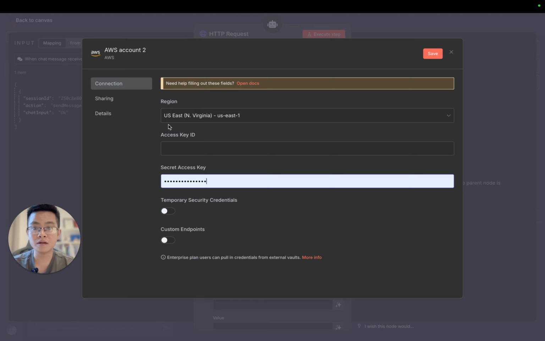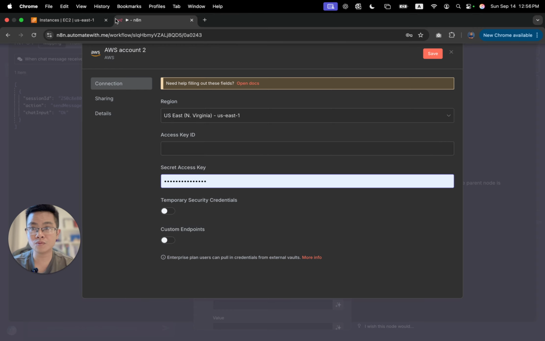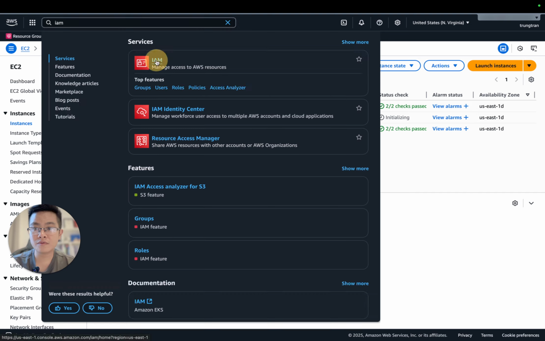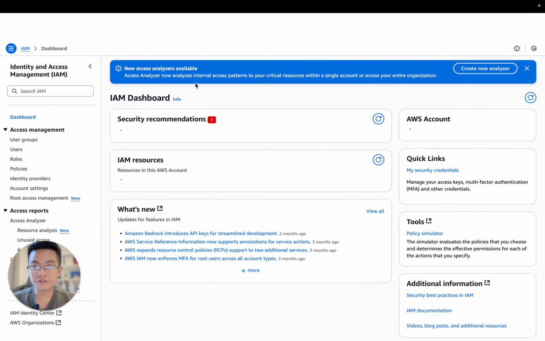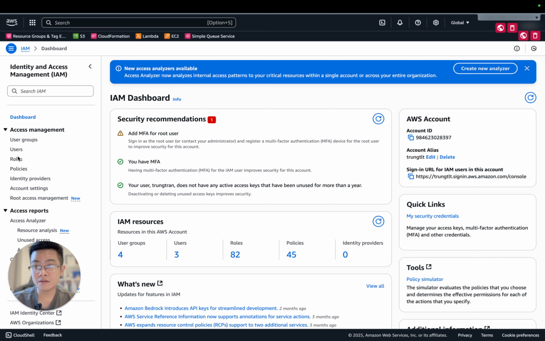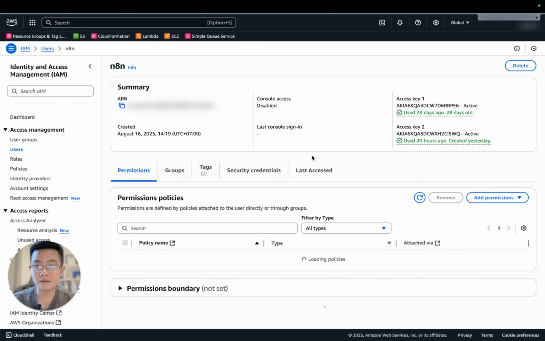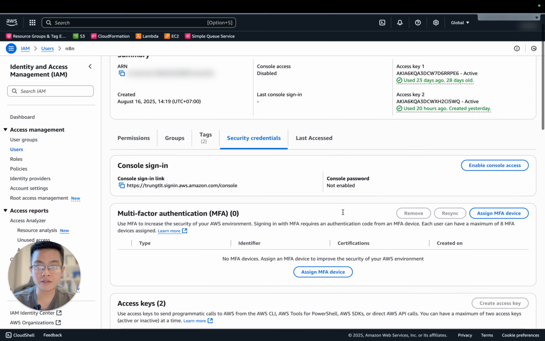So I'm gonna use this region, and then I need an access key and secret key, right? If you want to get that, go back and go to AWS IAM. It's very basic for anyone working with AWS. Go to users, and for n8n I have the service account n8n, and I have the security credentials.